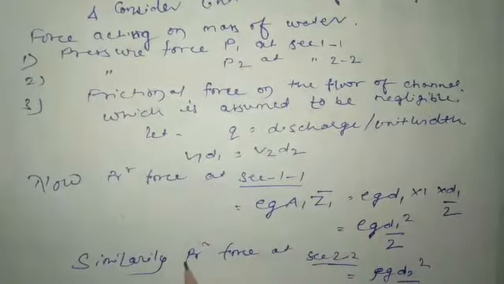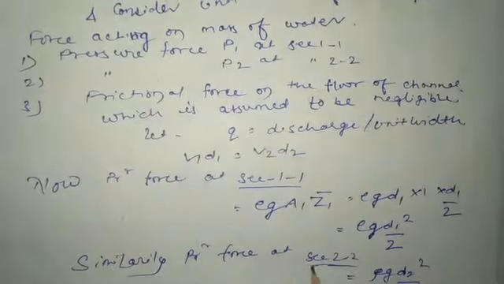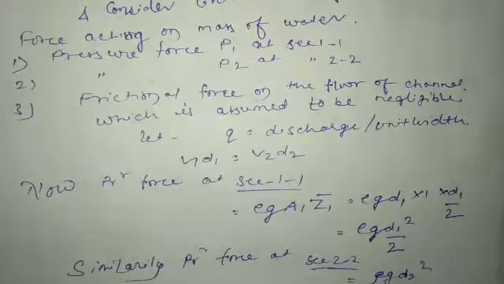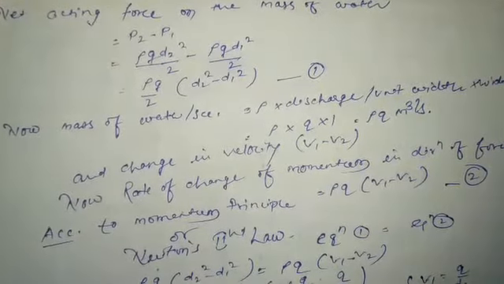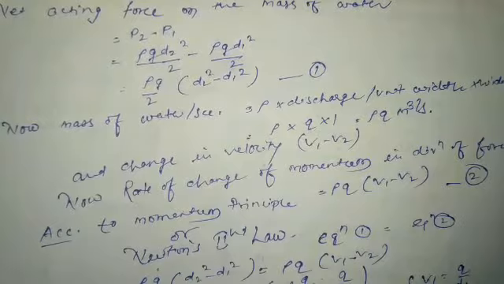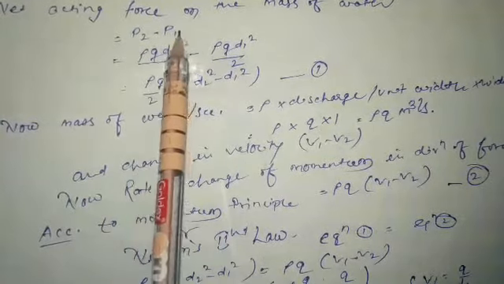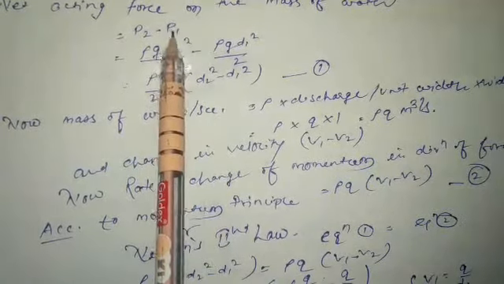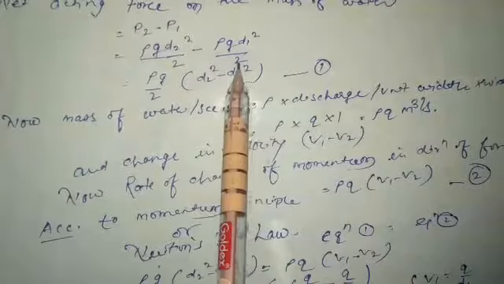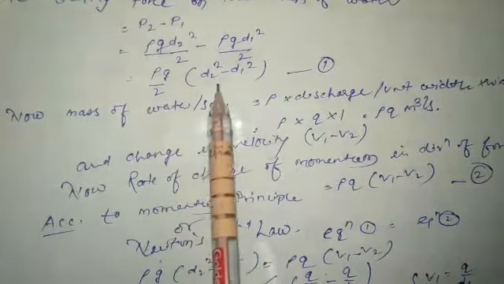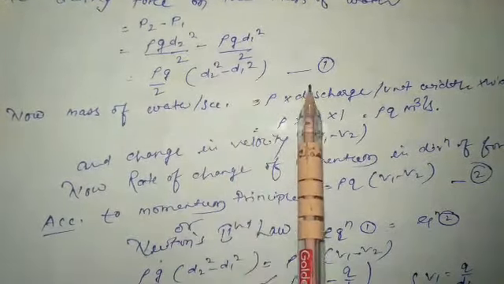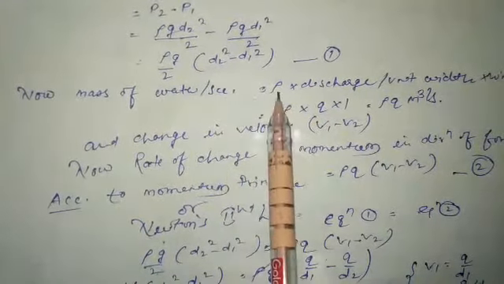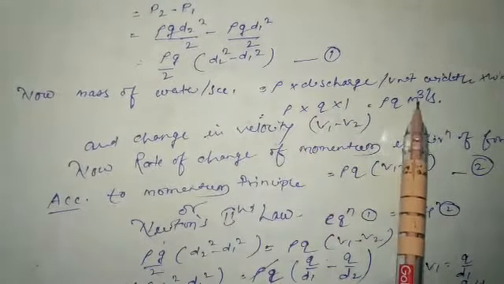Now we can similarly find the pressure force at section 2-2, that is rho g D2 square by 2. Now the net acting force on the mass of water is P1 minus P2, right? The value of P1 is rho g D1 square by 2 and the value of P2 is rho g D2 square by 2. Solving this, we get rho g by 2 into D1 square minus D2 square, that is equation 1.